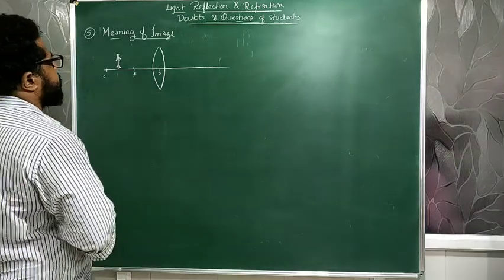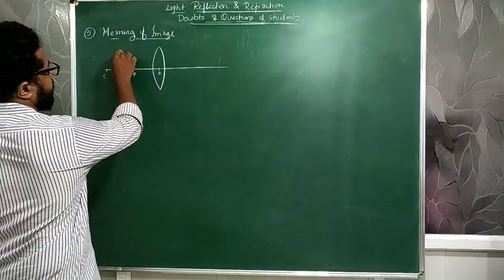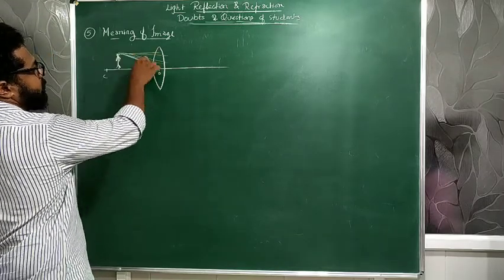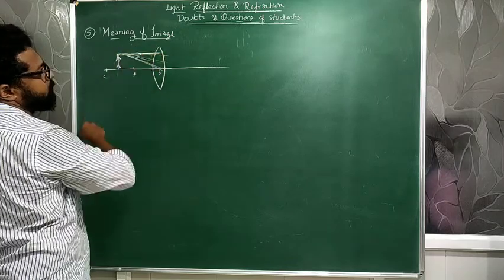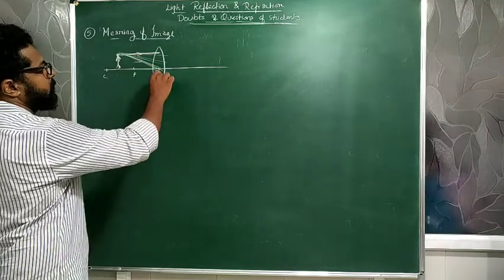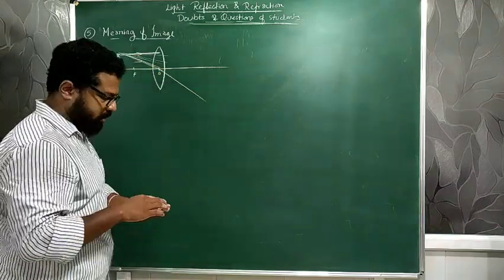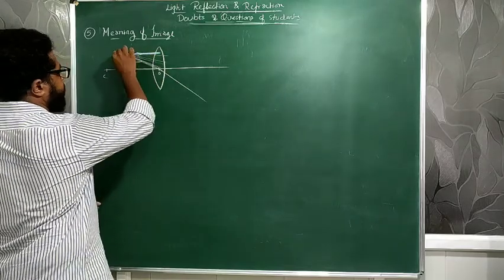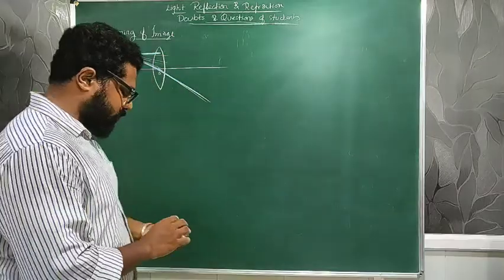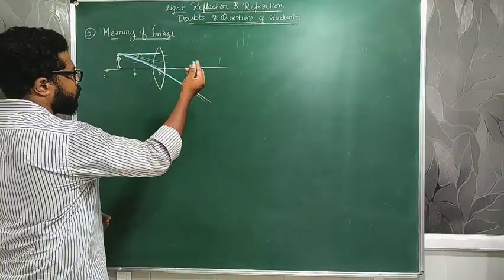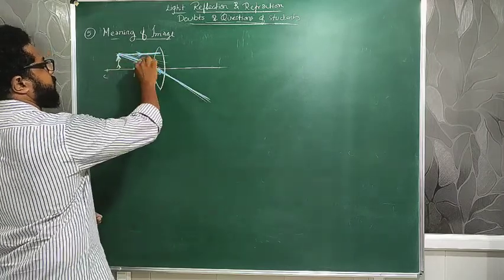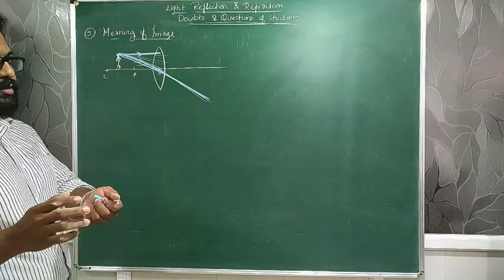Suppose the person is here and the light rays will travel like this. There are a lot of light rays that will pass through, and one such light ray will be parallel to the principal axis. Another such light ray will be traveling through the optic center. I will concentrate on only these two rays. Of course I can concentrate on all the other light rays as well, but we are just concentrating on two particular light rays passing through that person.